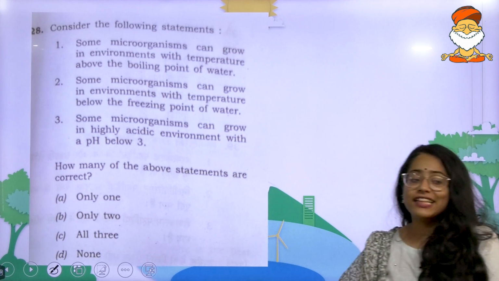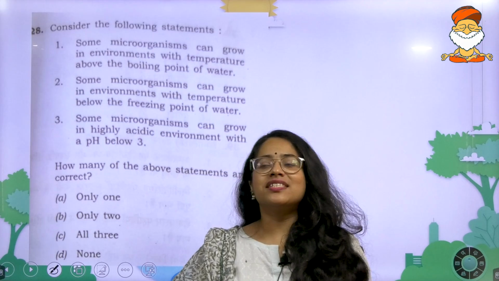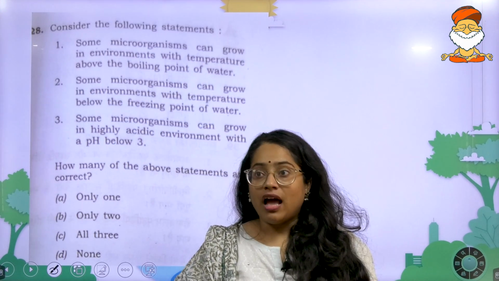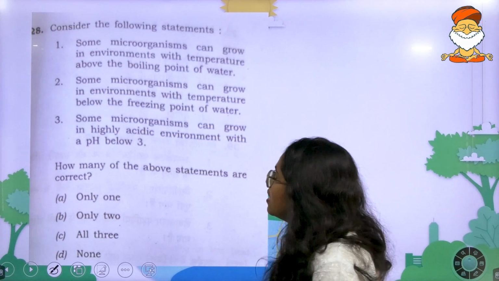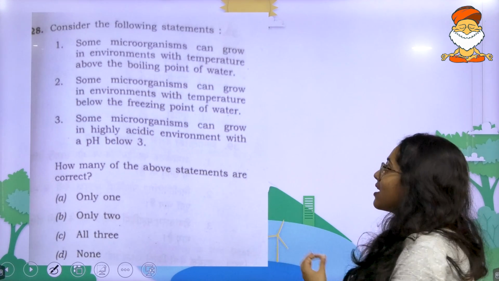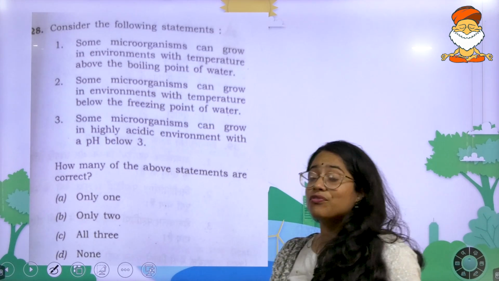The 28th question. The 28th question again is just like the fungi question which was there, and you have a lot of facts to substantiate this one also. The question reads, consider the following statements. Some microorganisms can grow in environments with temperature above the boiling point of water.